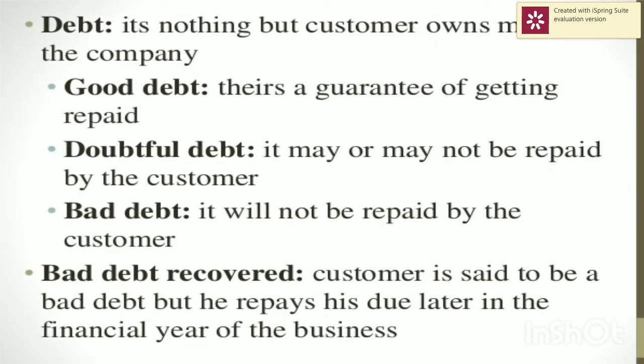Debt. It's nothing but a customer owes money to the company. Means if a customer has to pay a certain amount to the particular company, we will call it a debt. It arises in case of credit sales. Here debt can be of three types, that is good debts, doubtful debts and bad debts. Good debt means there is a guarantee of getting the amount repaid, and doubtful debt, it may or may not be repaid by the customer.